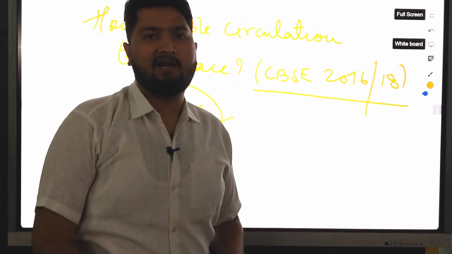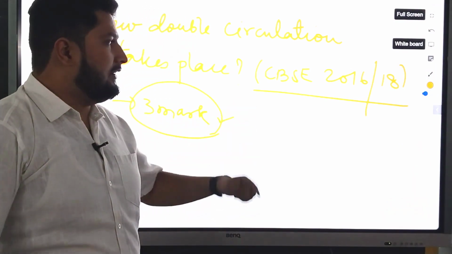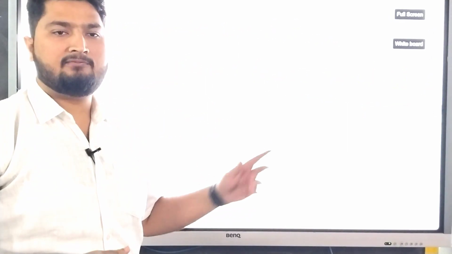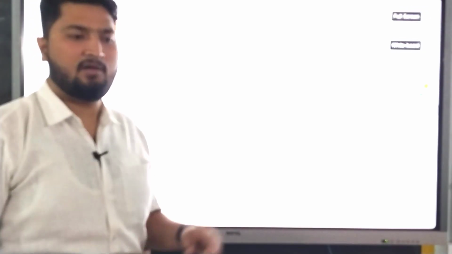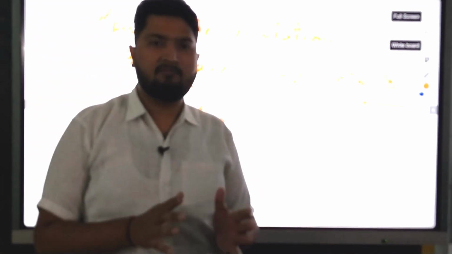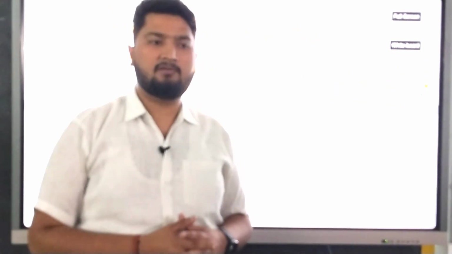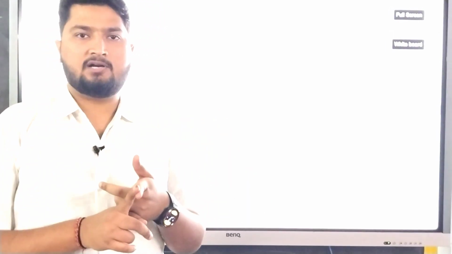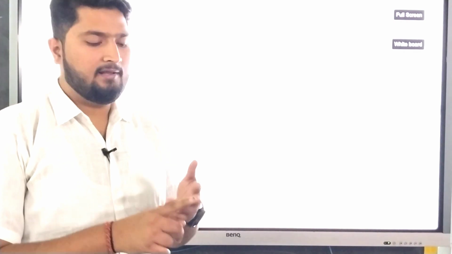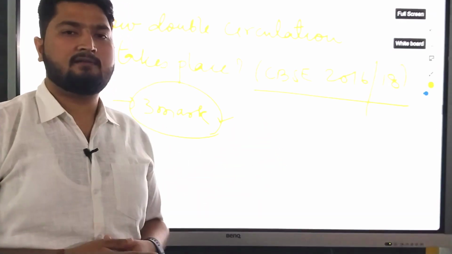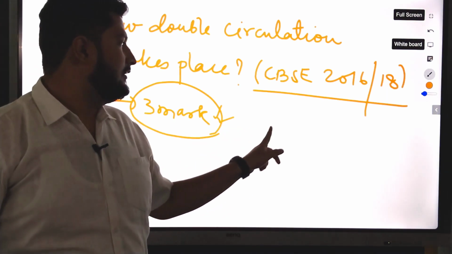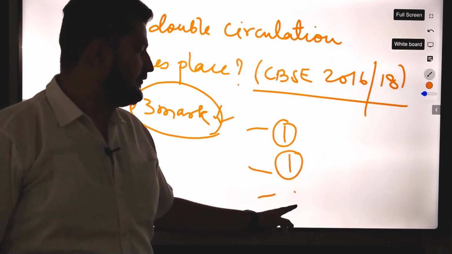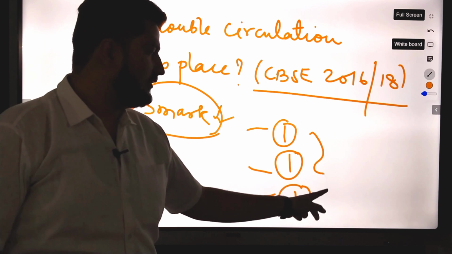I will not say you have to make the diagram of the heart in this question. You can attempt this question by drawing a flow chart of all the 4 chambers and by explaining the concept of double circulation, as well as you can write the concept of blood pressure in the note. In the marking scheme of CBSE, the 3 marks will be allotted for 3 main concepts. First, you can make the flow chart, second, you can explain the terms I said, and third is your note. When you write answers like this, you will get all the 3 marks. 1 mark for flow chart, 1 mark for presentation of the points, and 1 mark for systolic and diastolic pressure. This you will get surely.